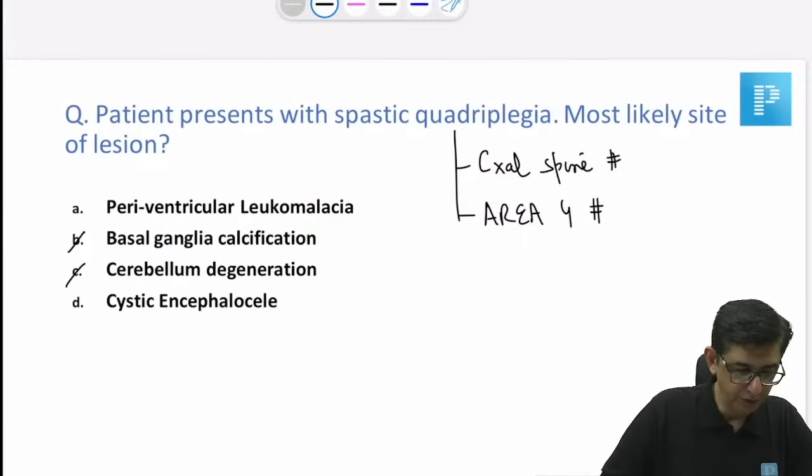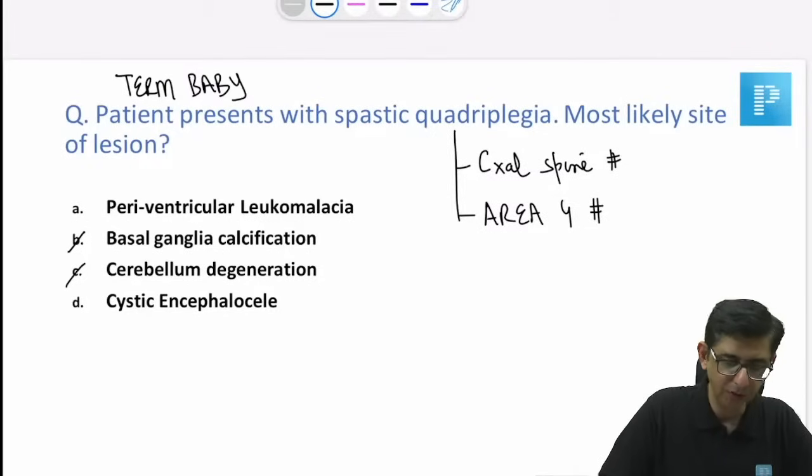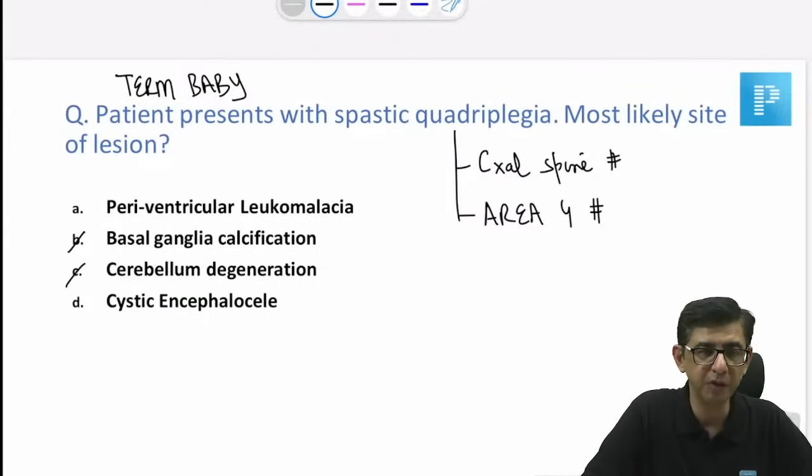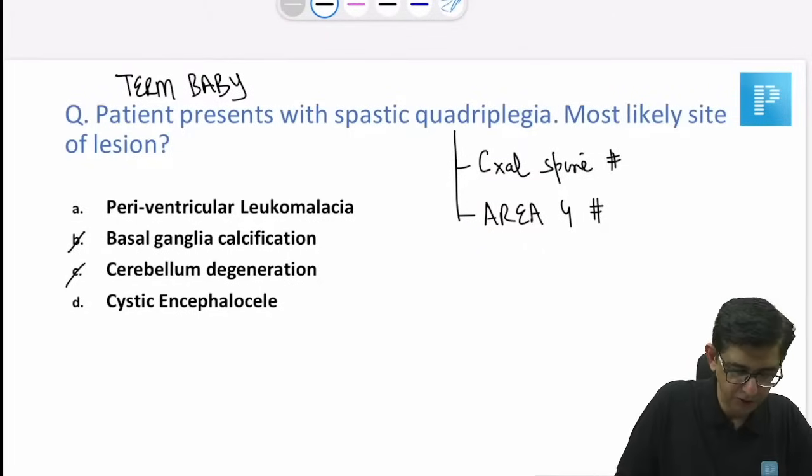Okay, the patient was a term baby. Okay, a term baby with spastic quadriplegia. Gotten it. So he's either talking about a birth asphyxia manifestation or he's talking about a manifestation of a neural tube defect. Okay, encephalomalacia. Okay.